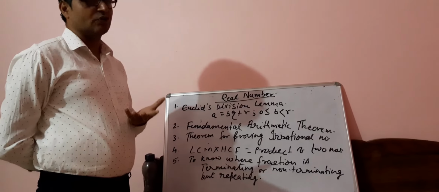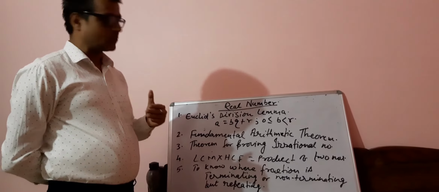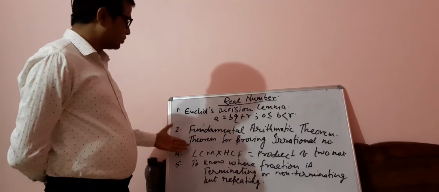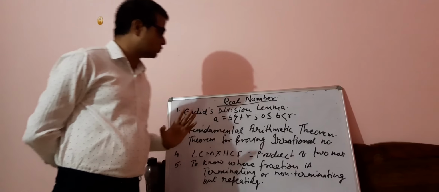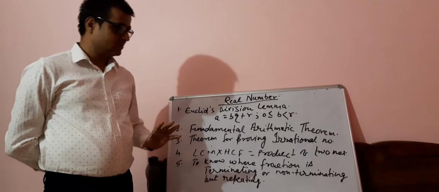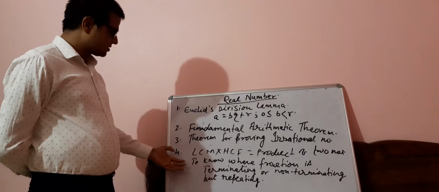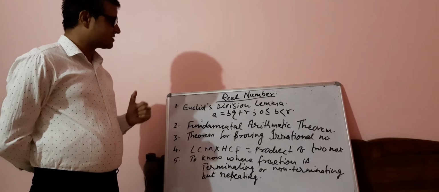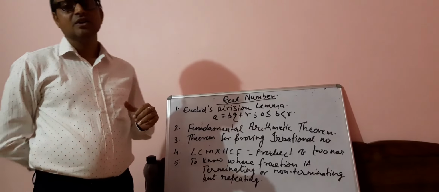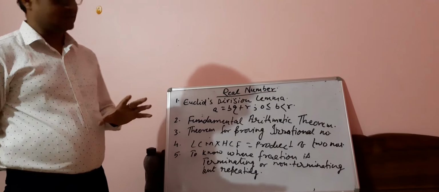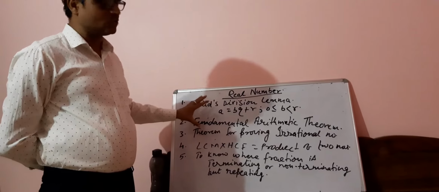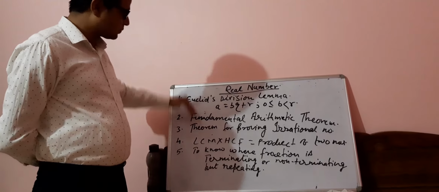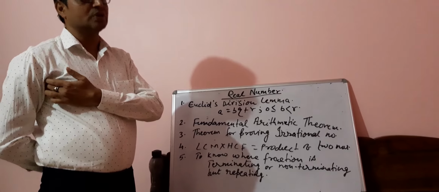One more topic, which I have not discussed in any video, is the relationship between LCM and HCF. We have the formula LCM into HCF is equal to the product of the two numbers. And the last one is to know whether a fraction is terminating or non-terminating but repeating, without doing actual division. These are the concepts I tried to cover, and if you are conceptually clear on these five points, you will not have any problem doing the questions.